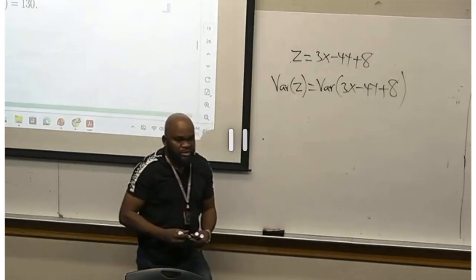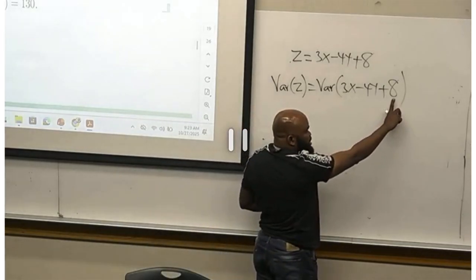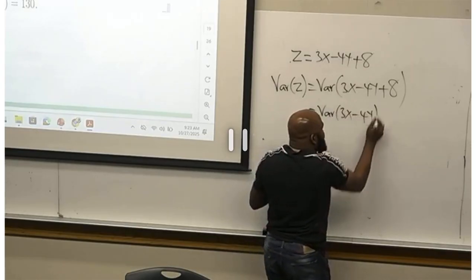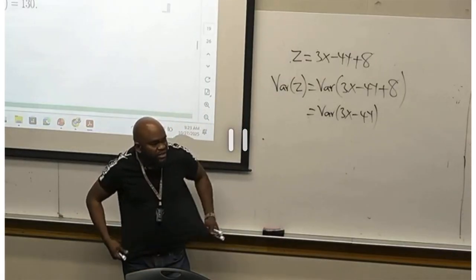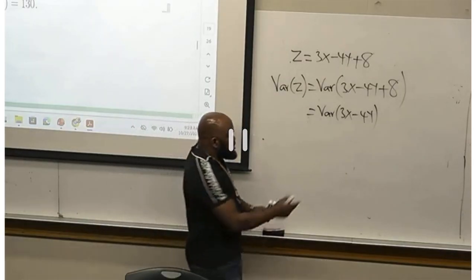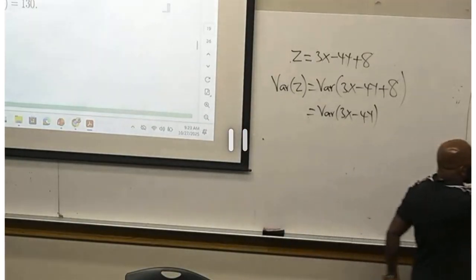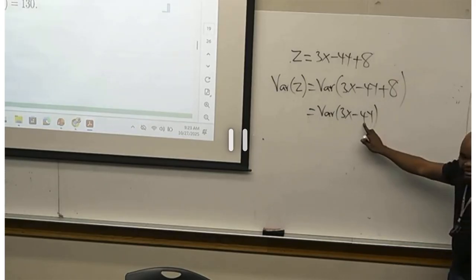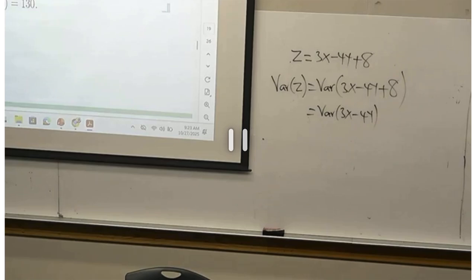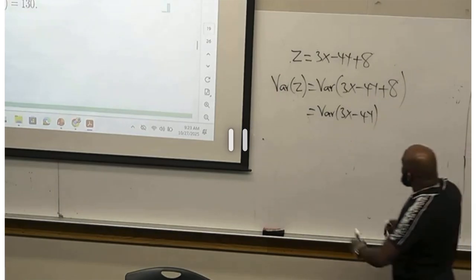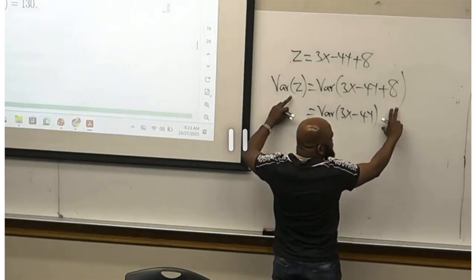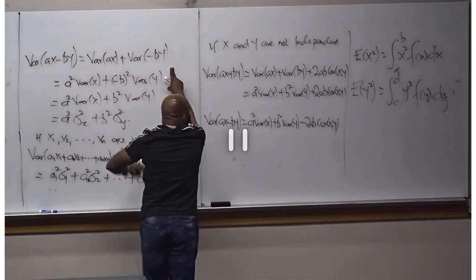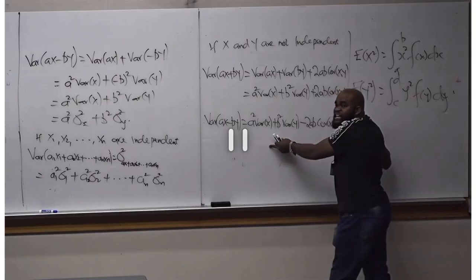Now, let me tell you this. If I want to figure this out, 8 is a constant. This is the same as the variance of 3X minus 4Y, because the variance of a constant is going to be 0. If you compare, it means my A is 3 and my B is -4. I can only use the independent formula if I'm assuming X and Y are independent. Otherwise, I'm going to use the other formula when they are not independent.